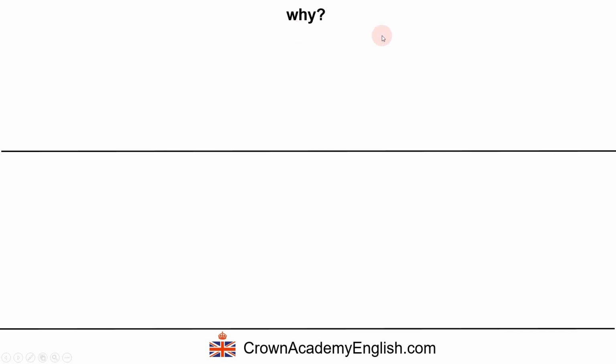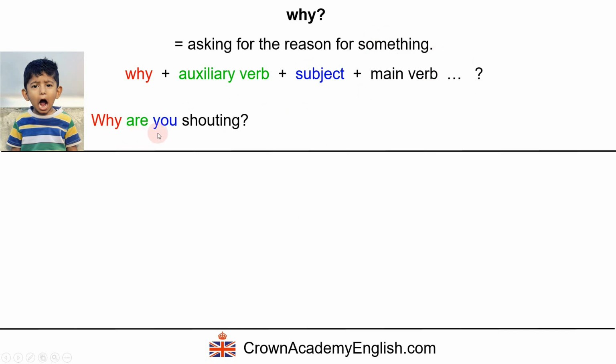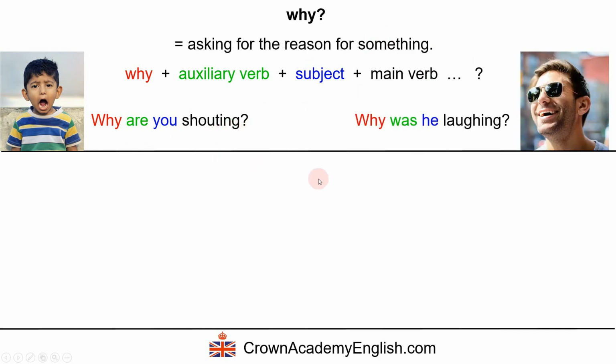Why? Here we are asking for the reason for something. Here is the form. Why plus auxiliary verb, subject, and then the main verb. Why are you shouting? Okay, so what is the reason for you shouting? Why was he laughing?